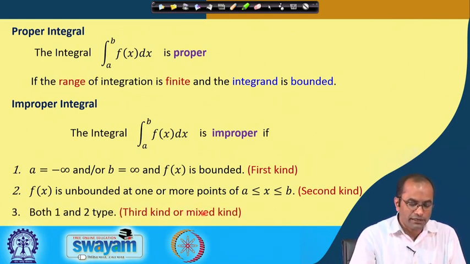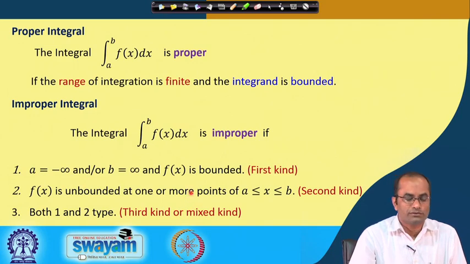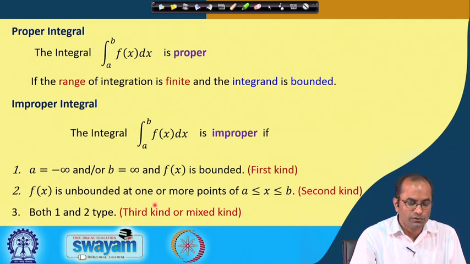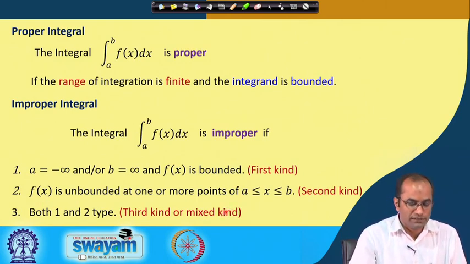The third kind of improper integral is when we mix these two types. So, either a or b is infinity or both are infinity, as well as the integrand f(x) being unbounded at some point within the range of x, then we call this the third kind of improper integral.